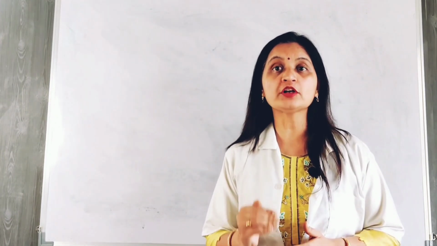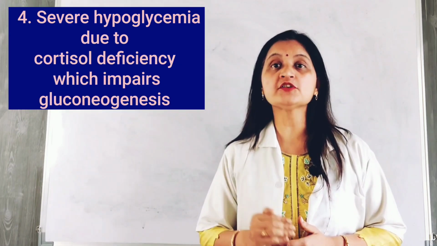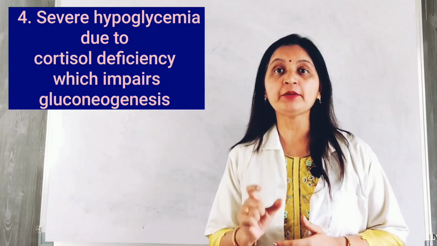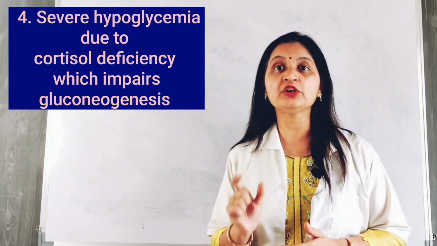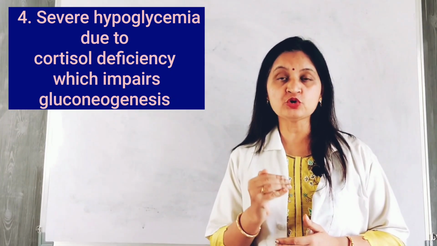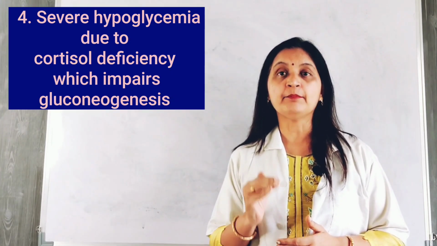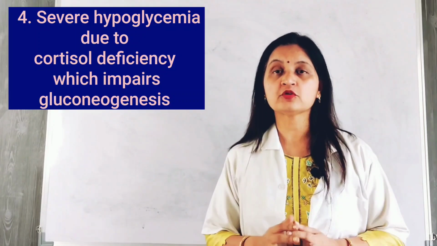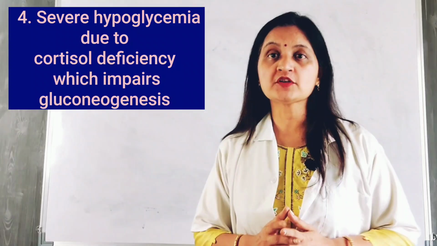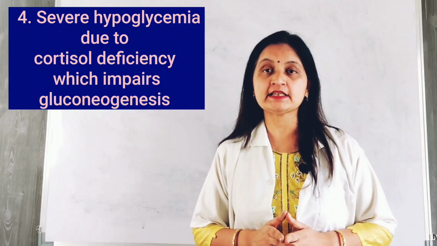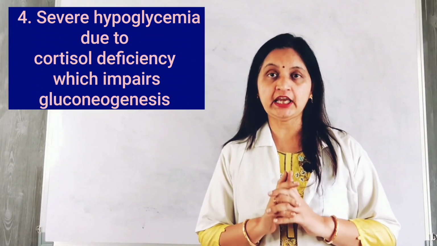In addition to aldosterone deficiency, there can also be cortisol deficiency, and cortisol deficiency causes severe hypoglycemia because deficient cortisol impairs gluconeogenesis, and because of reduced gluconeogenesis, the blood glucose levels fall. So there can be dangerously low blood sugar levels, and this is because of impaired gluconeogenesis resulting from deficiency in cortisol.